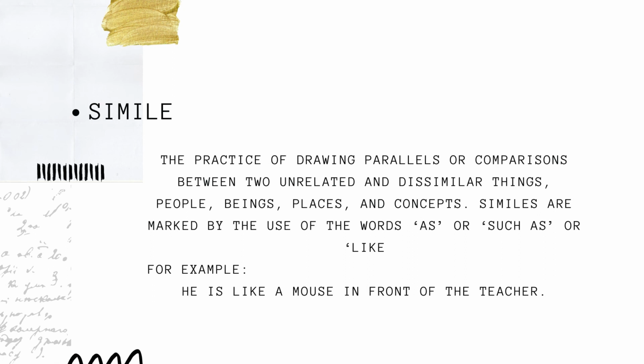Next, we have simile. This is the practice of drawing parallels or comparison between two unrelated or dissimilar things, people, beings, places, and concepts. Similes are marked by the use of the words as or such as or like. For example, he is like a mouse in front of the teacher. So, he or the person that we are talking about in this sentence and the mouse are two unrelated and dissimilar things. However, we use the word like to compare these two.